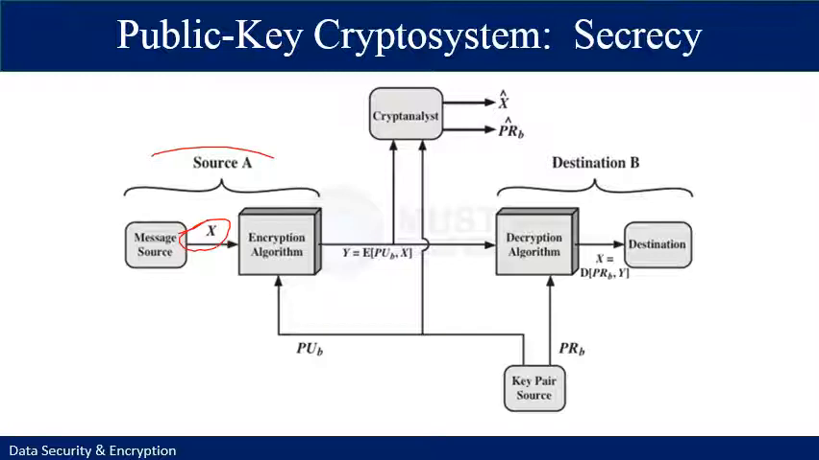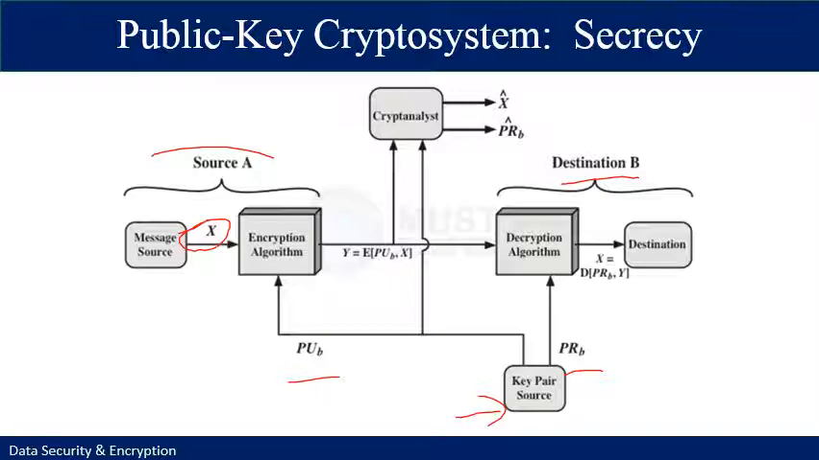The message is intended for the destination B. B generates a related pair of keys, a public key PUB and a private key PRB. Only the private key is known to the receiver B, whereas the public key is publicly available and accessible by the source A.